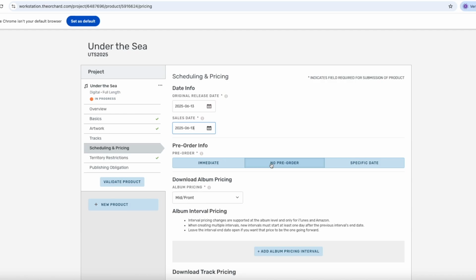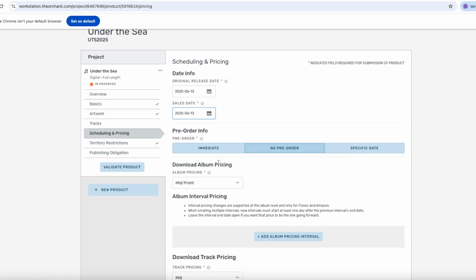However, instead of using the pre-order function, we recommend that you use DiGiDi Profile for pre-releases, which offers similar functionality in terms of giving fans access to the music before the official release. You can do this after the release has been uploaded and approved in Workstation, and you can read more about this in the link in the video description for pre-releases and DiGiDi Profile.